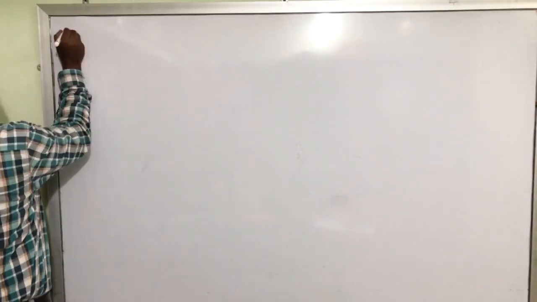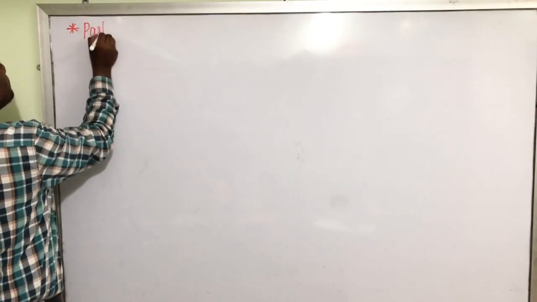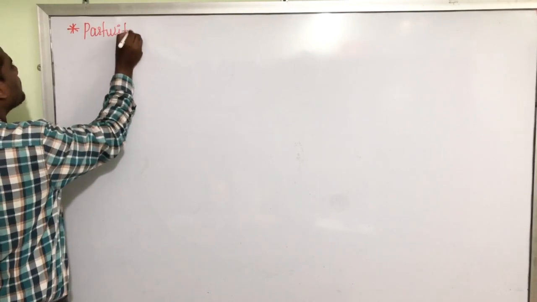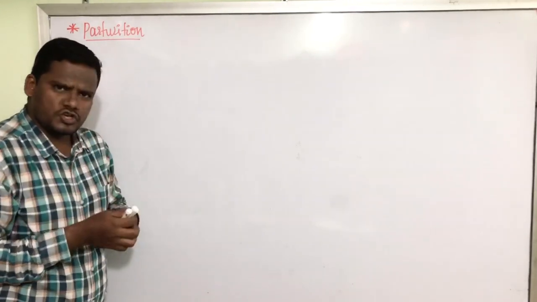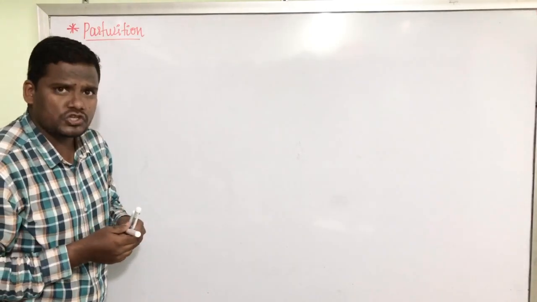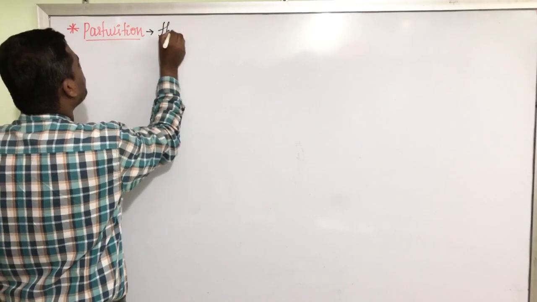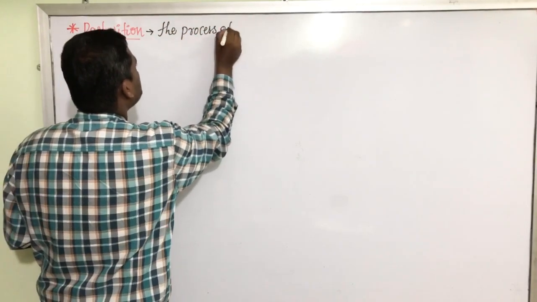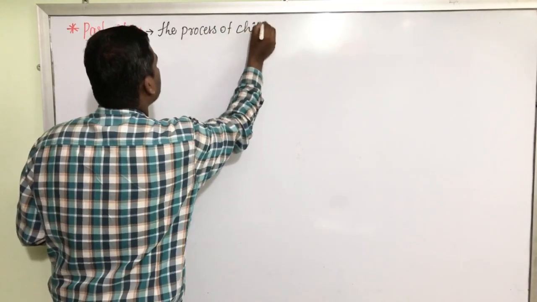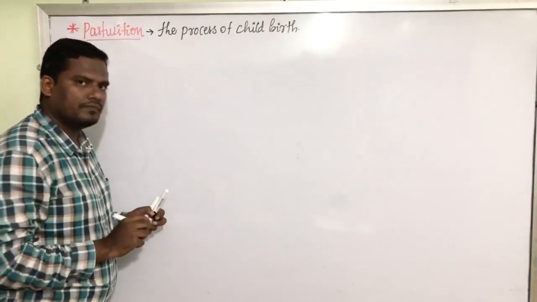Parturition is a biological term. Generally, parturition is called a delivery process, or it is also called the process of childbirth.